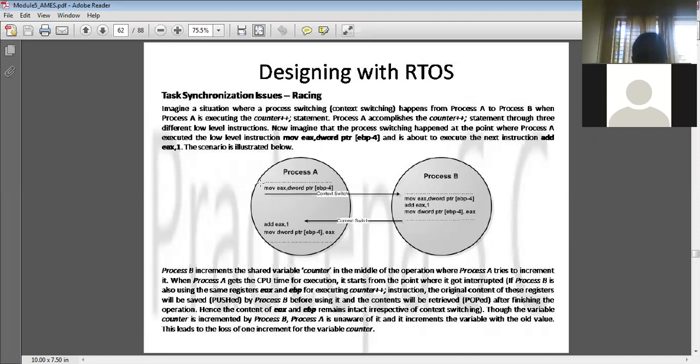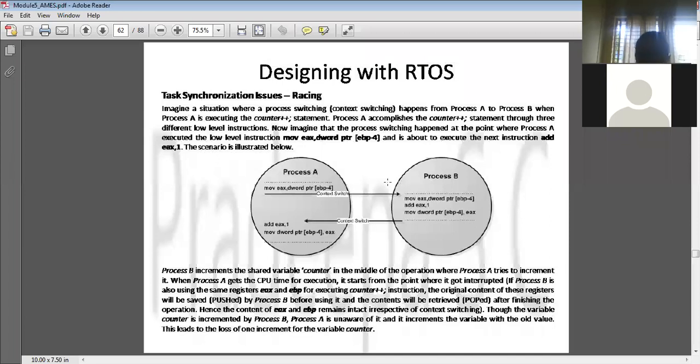This code is written in assembly language, and this code is also written in assembly language. Process A is executing the instruction move EAX comma, and process B also uses the EAX register, and both are incrementing that counter. EAX is a register, so there is a counter variable which both increment.